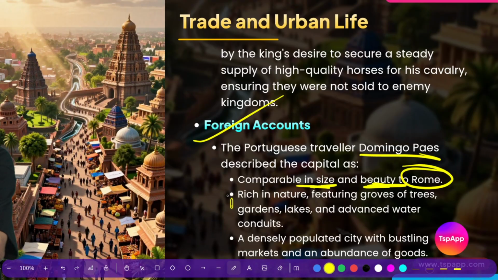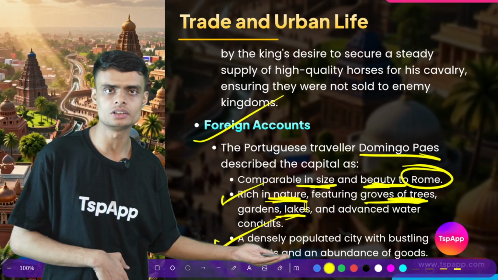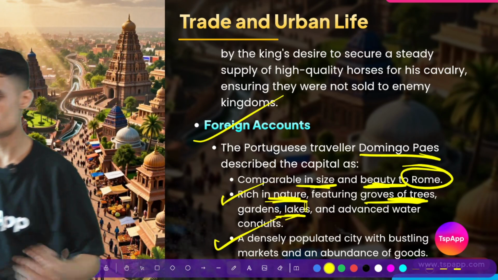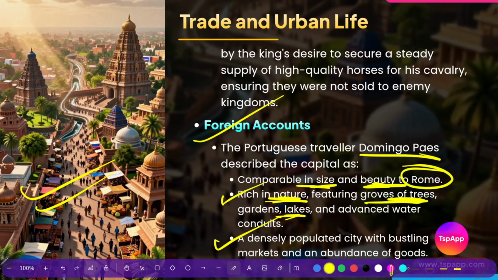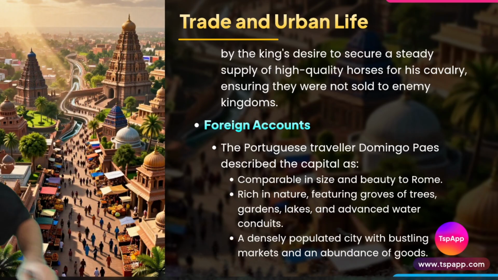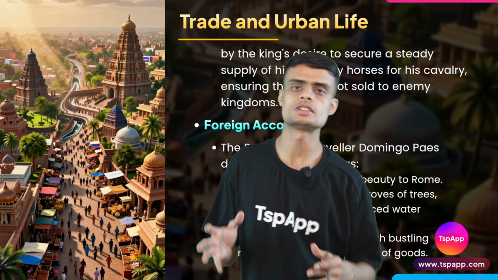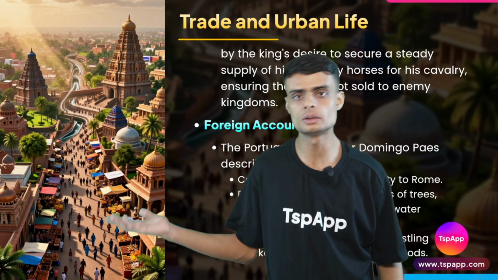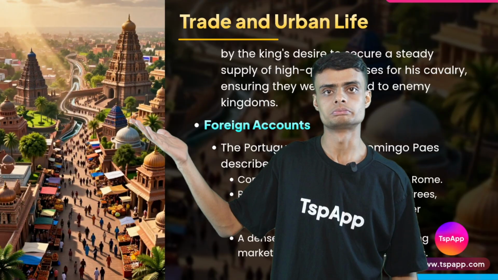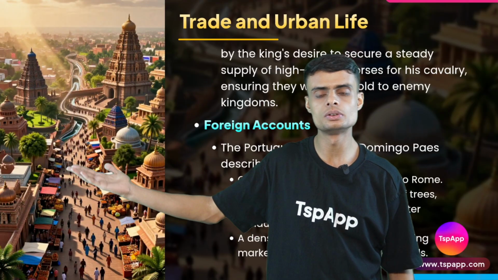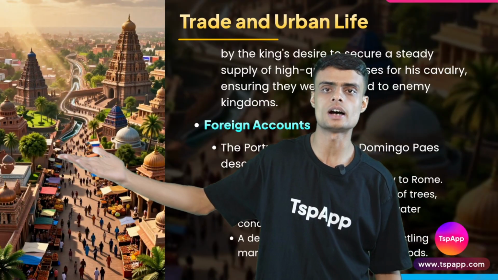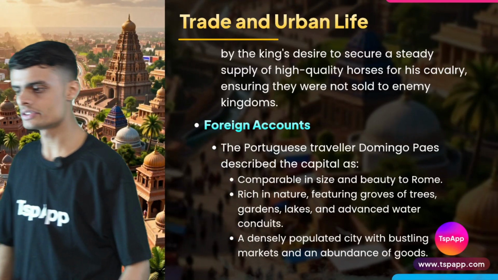And he described this capital to be very rich in nature, full of trees, plants, gardens, groves of trees, lakes. And this city was also very densely populated. When a city is densely populated, it is bustling with people, markets, and goods. So you can imagine how beautiful the city would look, with so many beautiful architectural designs, canals, water, lakes, gardens. This is the beauty of the Vijayanagar Empire.